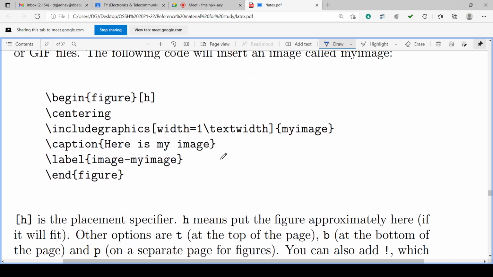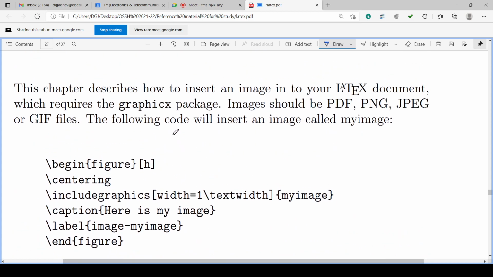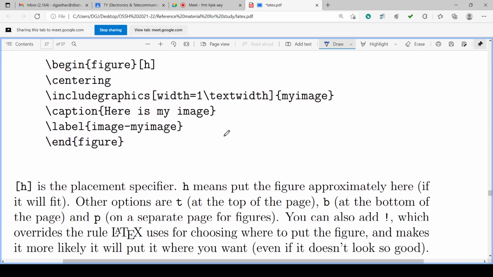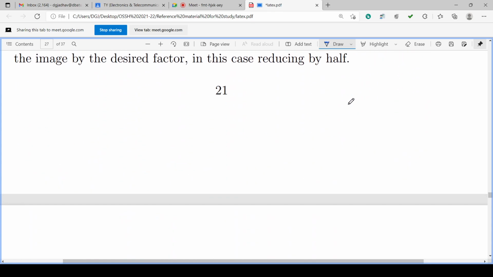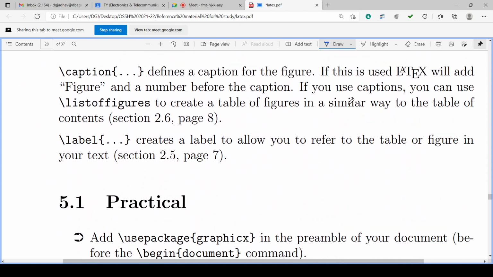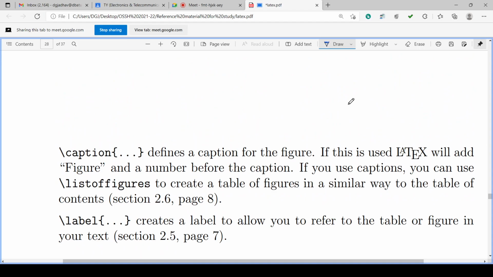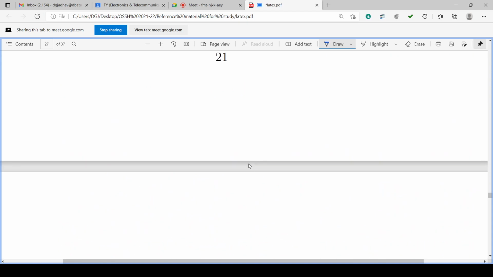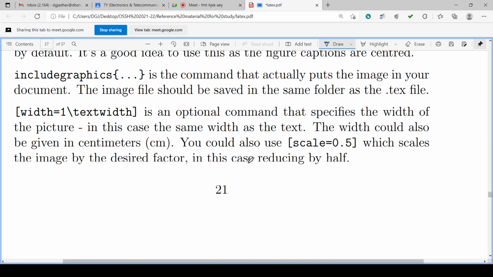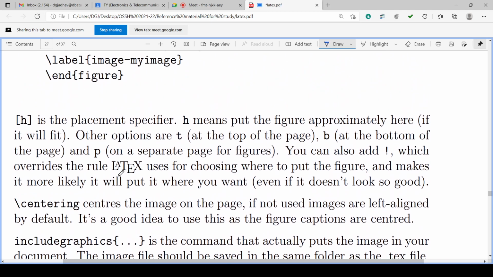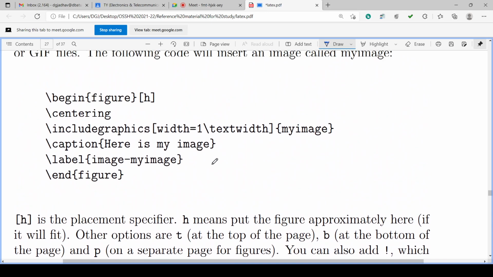Then figures we have to include. We have to include some graphics package, and we can have the figure, use of the figure in the document. We can have the caption of the figure. We can label that, and generally the figure has central alignment.